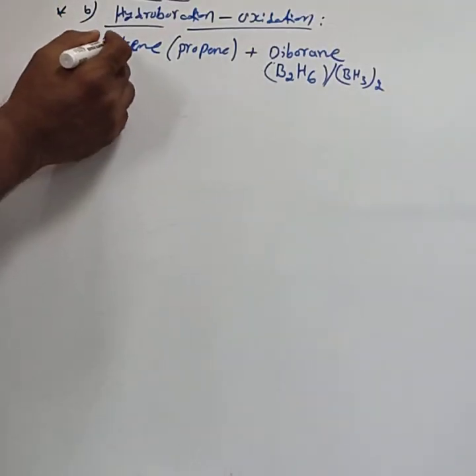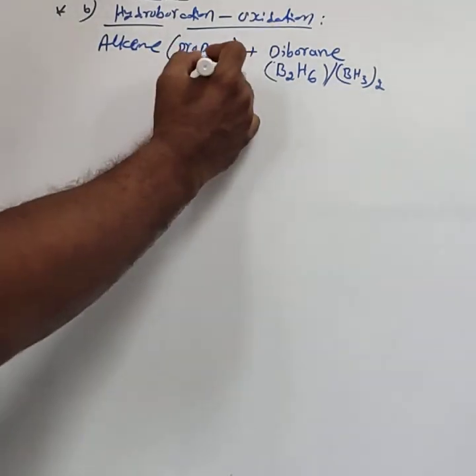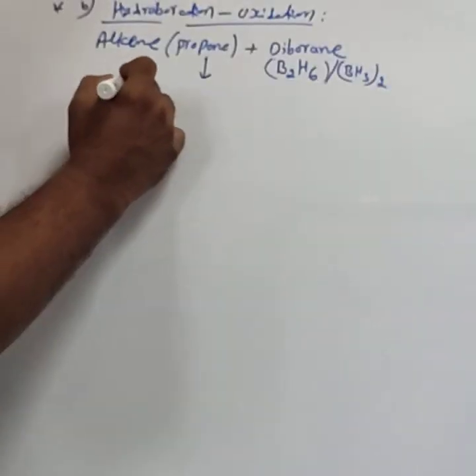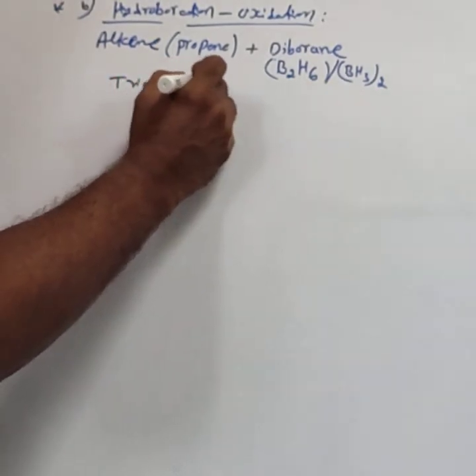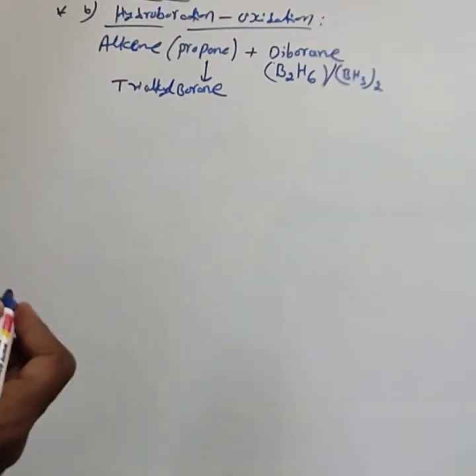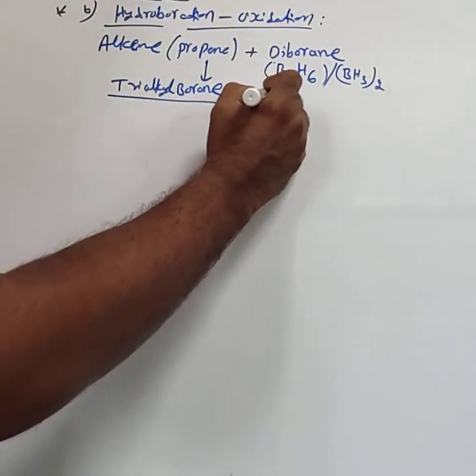First, alkene treated with diborane gives trialkyl borane as an addition product.